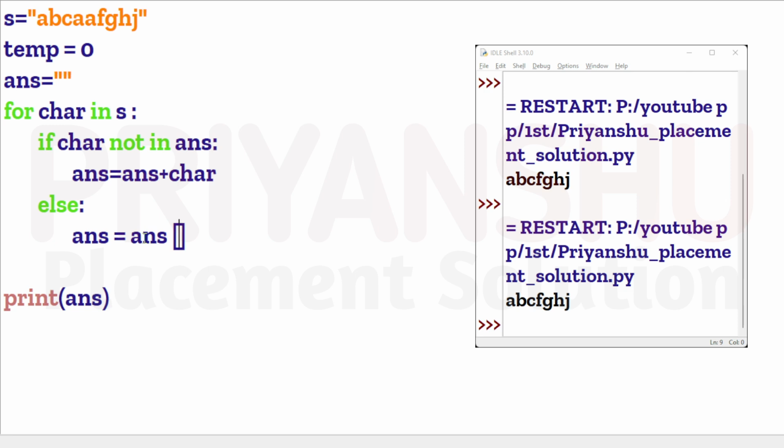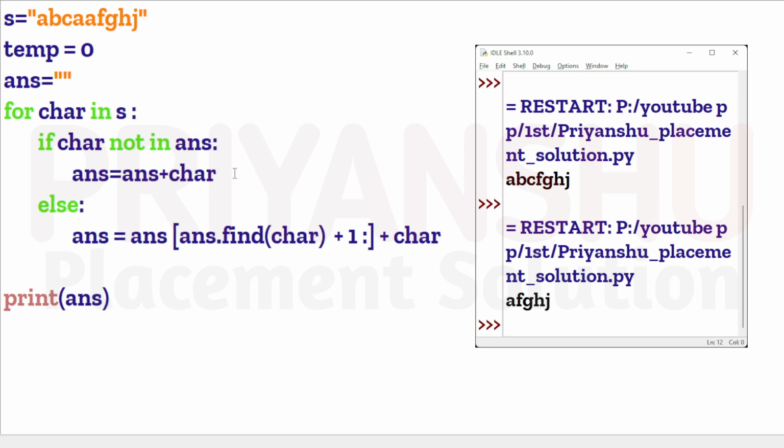So what we will do is find the index of the character in answer. find is a function to find the index of a character, and with plus one, because we need to take the right part until the end. And I will add the current character to this. Clear guys? Now if I run this code, let's see the output: a f g h j, we got the maximum characters, yes.